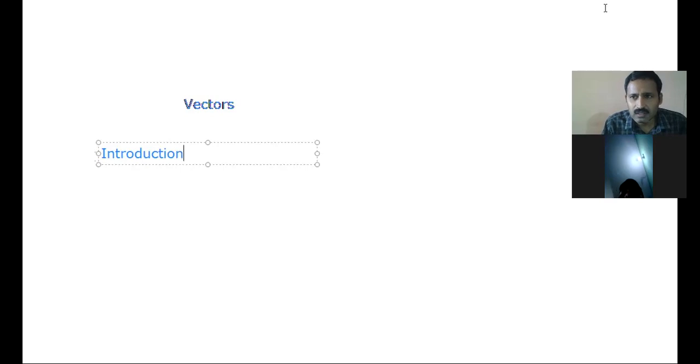Saiful? One dimension. Sorry, sir. What is a vector? Can you tell me? Sir, the definition of a vector is magnitude plus direction. Magnitude plus direction is a vector. Okay, correct. And what is a scalar? Sir, only magnitude. Only magnitude. There is no direction. So that is a scalar.